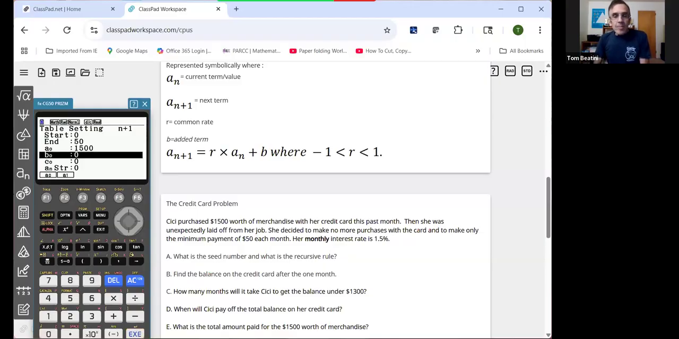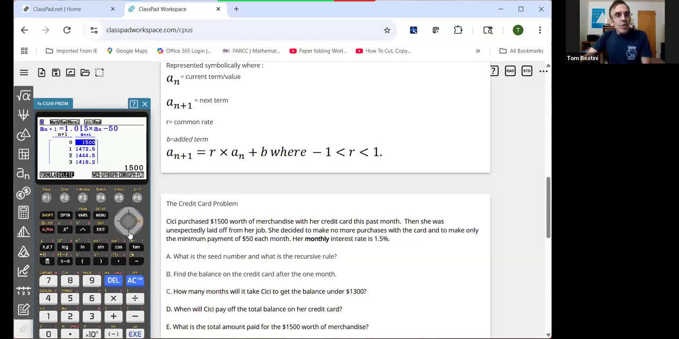And now I want to find out what her balance will be after 1 month and when she'll get the balance under $1,300. So we got everything set up on our table. Our equation looks good. Let's look at the table.